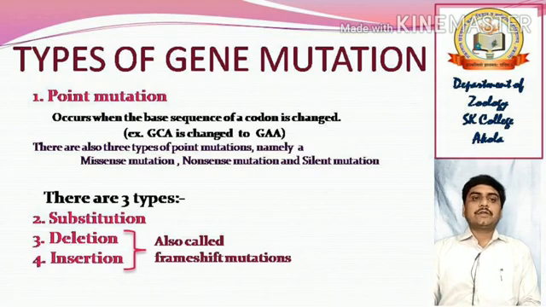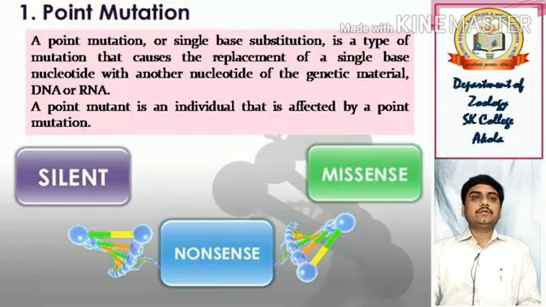The second one is the substitution type of gene mutation, third is the deletion, fourth is the insertion. Deletion and insertion are also called frameshift type of mutations, which we will discuss in the next video. Now we will discuss the point mutation one by one.